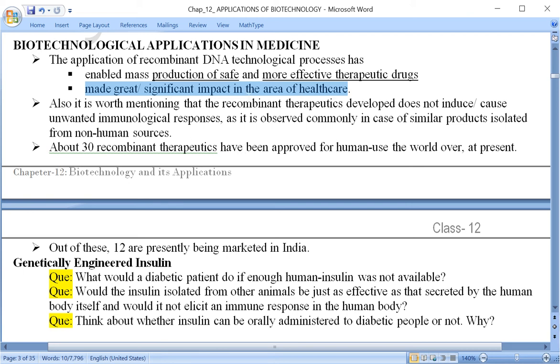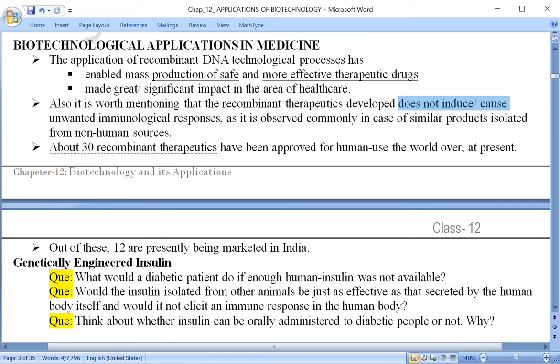It is also important to mention that the recombinant DNA technology which has been used to produce recombinant therapeutics has been developed in such a way that it does not cause any kind of side effects.